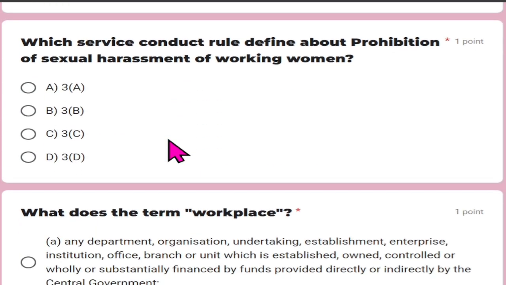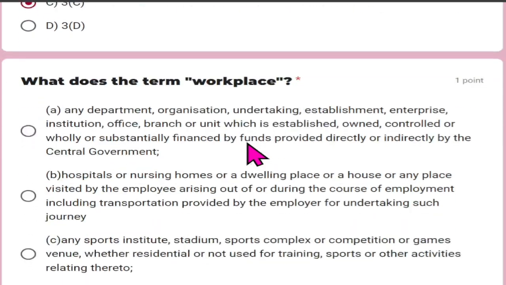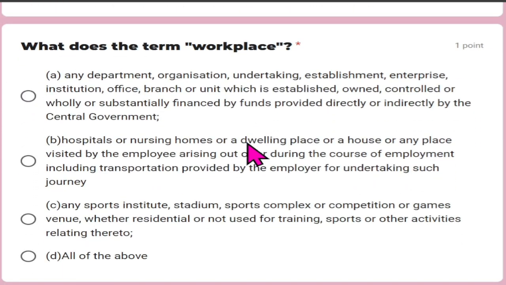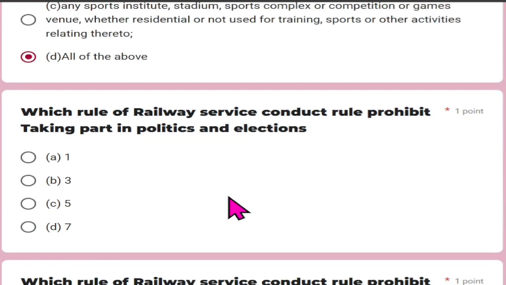Next, which service conduct rule defines the prohibition of sexual harassment of working women? And that is rule 3, sub rule C. What does the term workplace include? And here looking through the options, all the options look good, so all of them will be the right answer.